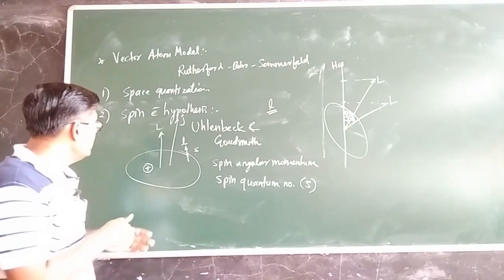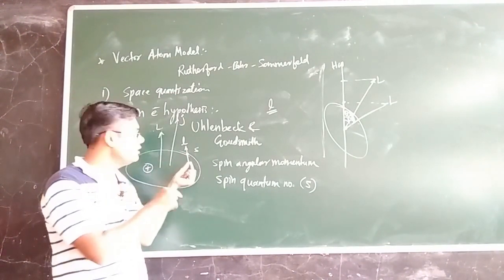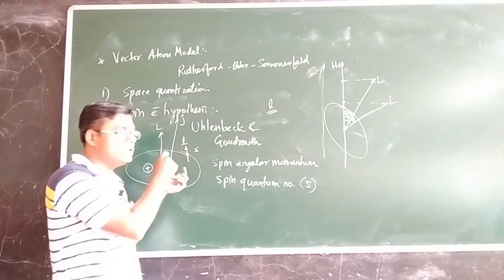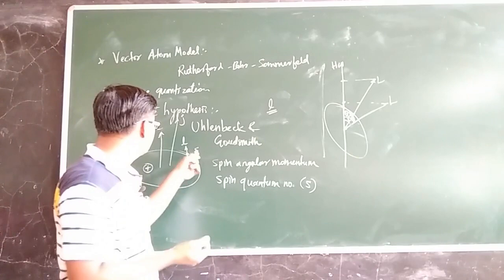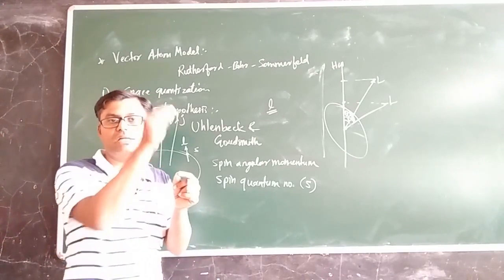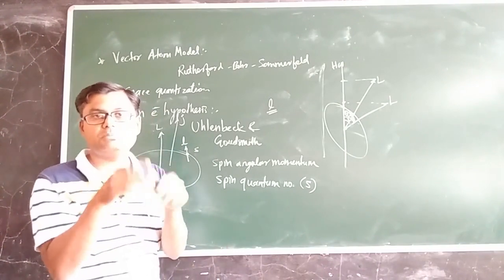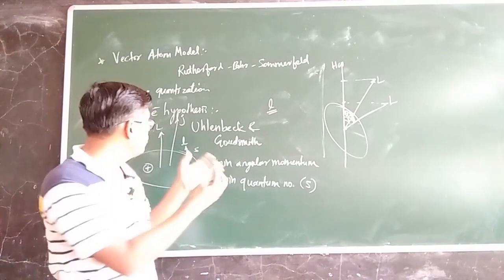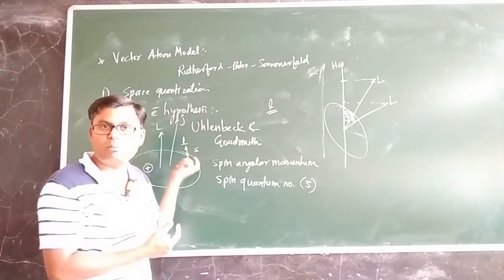Because every component of the electron within the orbit is represented by a vector. Orbital motion is represented by the orbital angular momentum vector, spin motion by the spin angular momentum vector, and both interact to give the resultant total angular momentum vector.